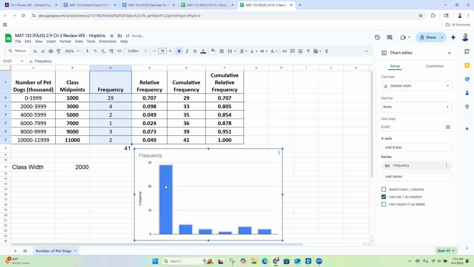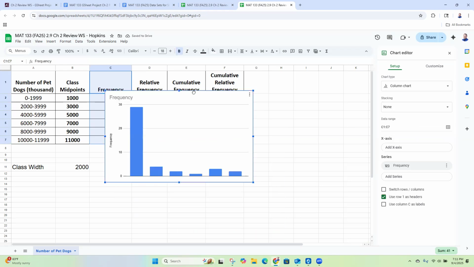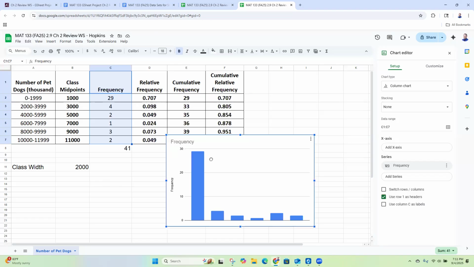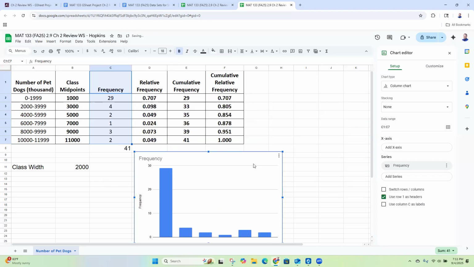And there it is. Okay. And we do have a big spike at the front. That doesn't always happen, but it does for this case. Now, by the way, they put it right on top of our data, which is very convenient. So now you can't see anything. We need to move this out of the way. So you'll just click and drag it. You can move it over here. You can move it down here. Just out of the way is fine.